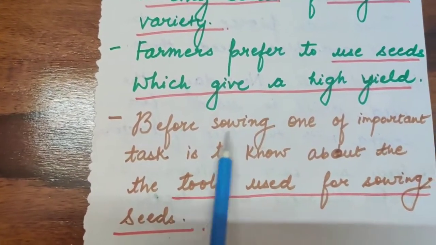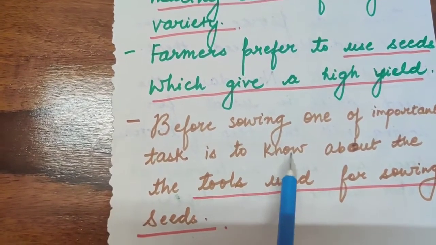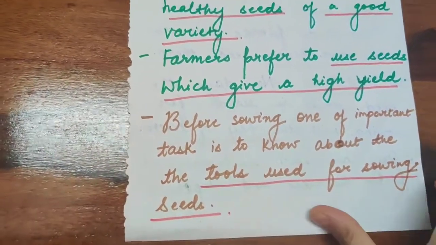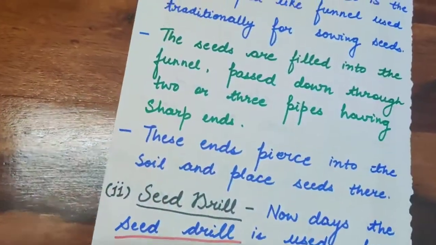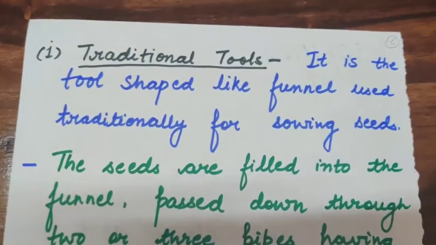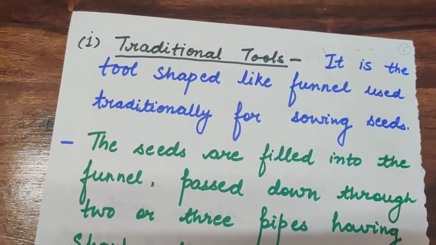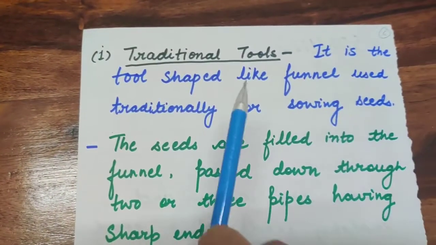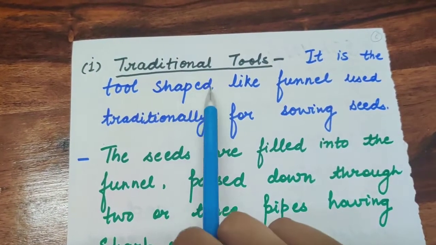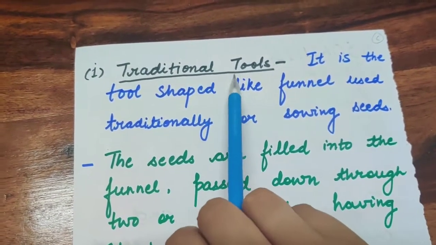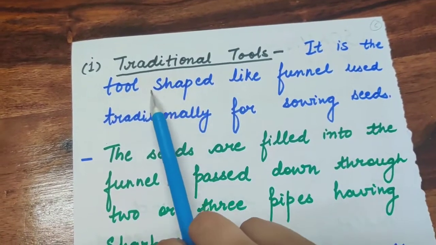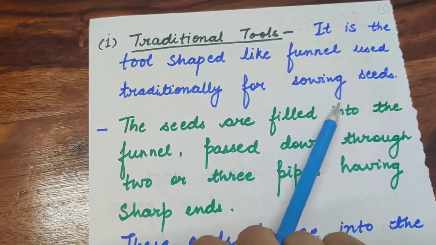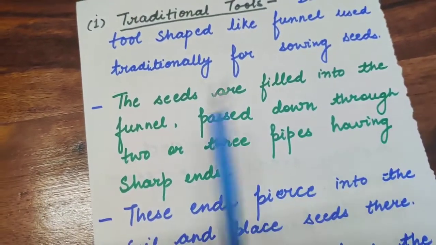Before sowing, one of the most important things is to know about the tools used for sowing seeds. If you are going to start with sowing, you should know which tools are important for sowing. So we will start with the types of tools. In the old method, there were traditional tools. What is the traditional tool used in older times? It is a tool shaped like a funnel, used traditionally for sowing seeds.